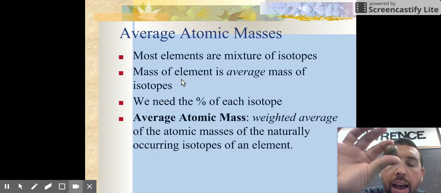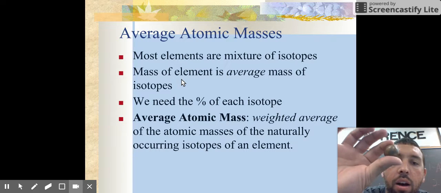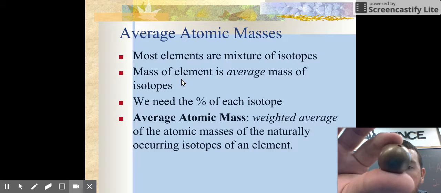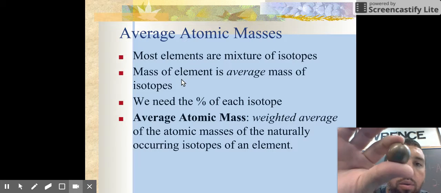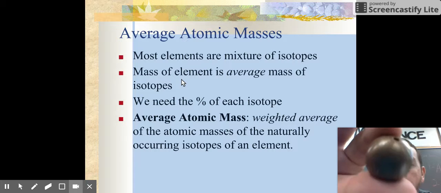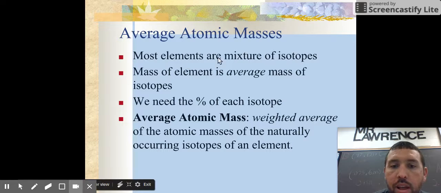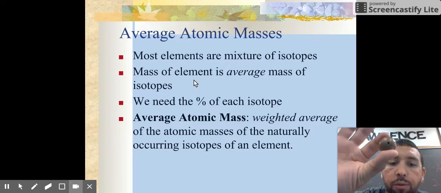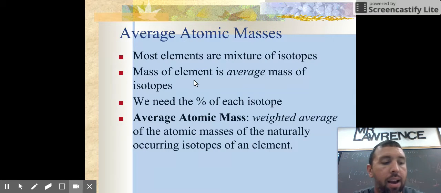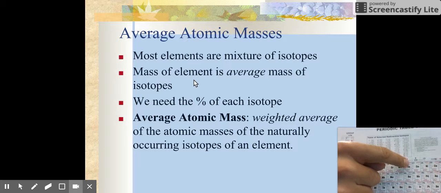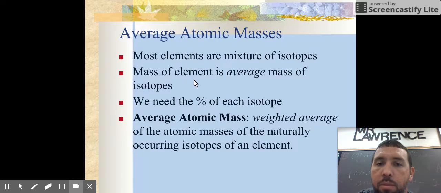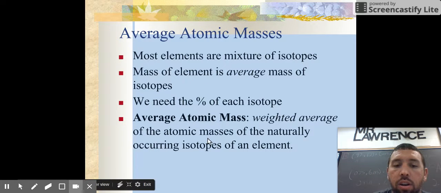But not all copper atoms have the same atomic mass. Some of them have 29 protons and like 30 neutrons. Some have 29 protons and like 31 neutrons. Some have like 35 neutrons. Some have 36 neutrons. So because we have different isotopes, the same element with different masses, the average mass is going to be different. And so that's where we come up with the average atomic mass. And that is the number found on your periodic table. This number in the top left corner, that red number, is the mass of that element of all its isotopes that are found in nature. And so all it is, it's the weighted average of all the masses found in nature of that element.